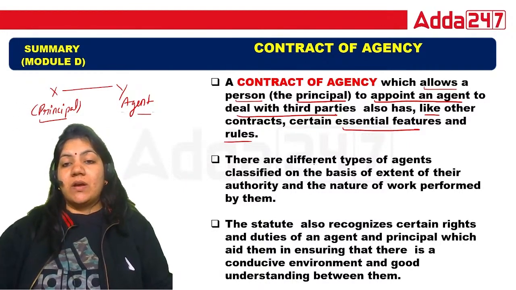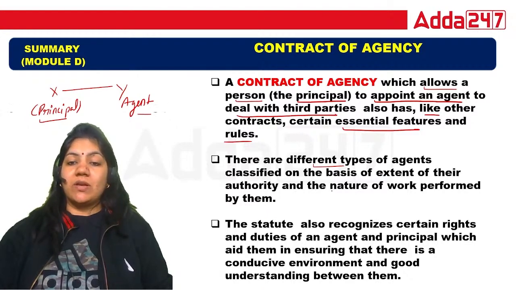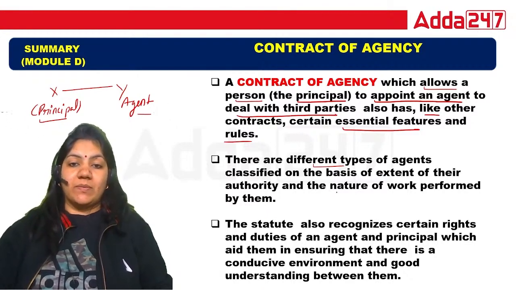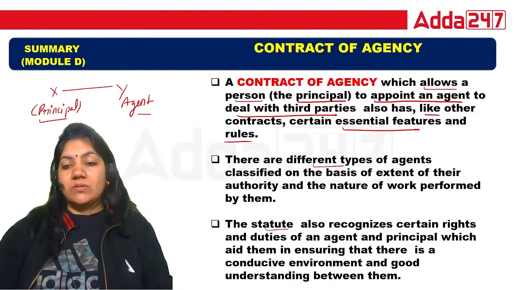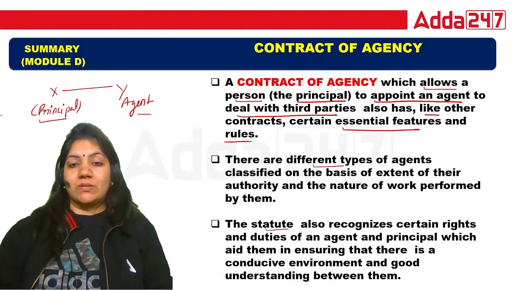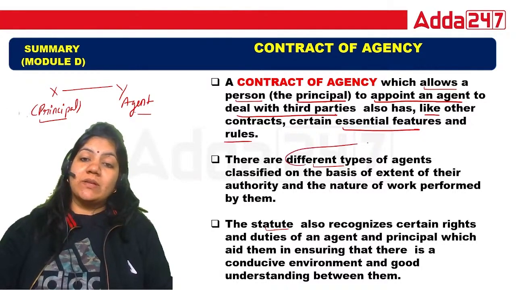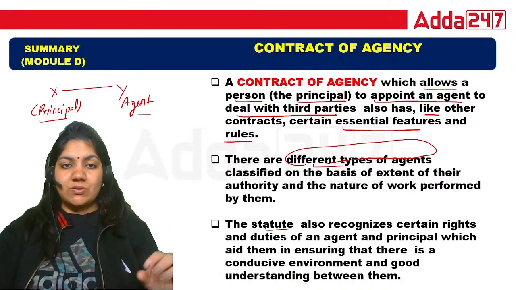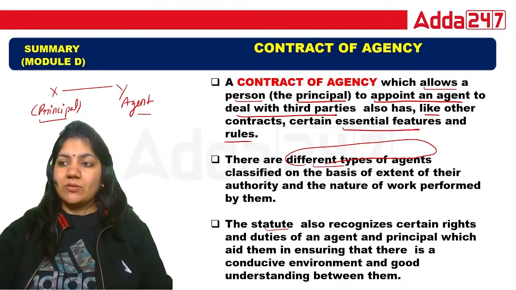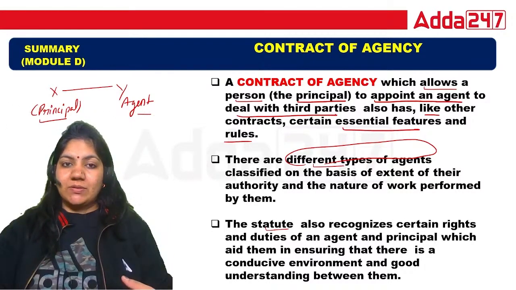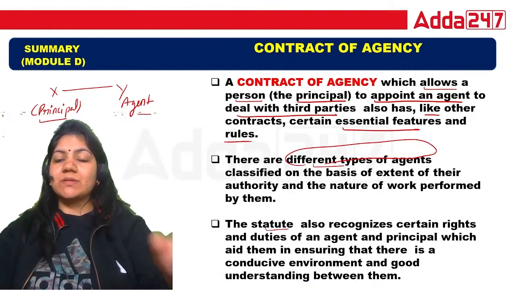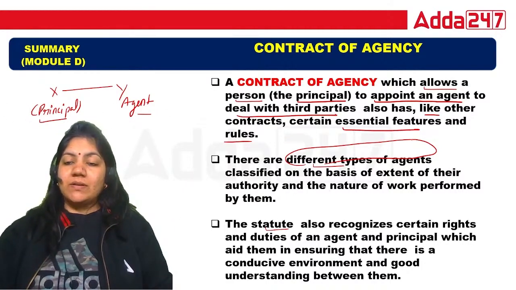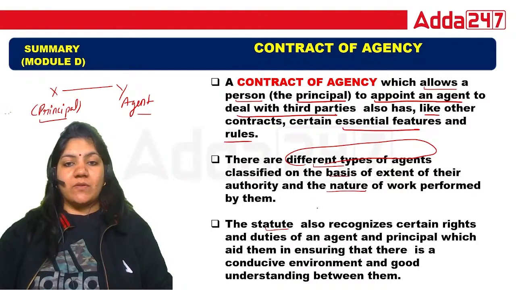There are different types of agent classified on the basis of the extent of their authority and the nature of work performed by them.